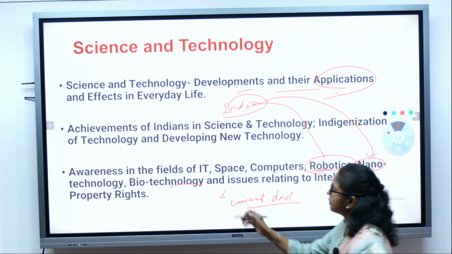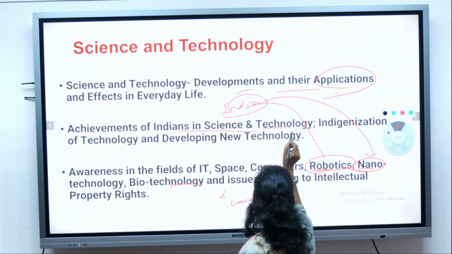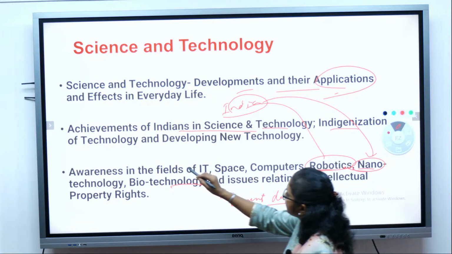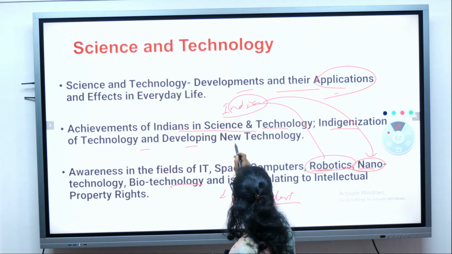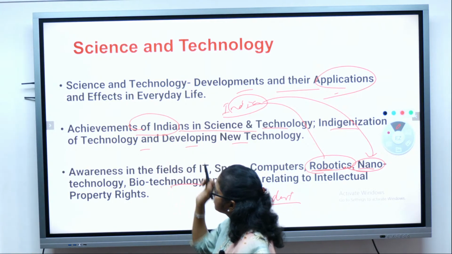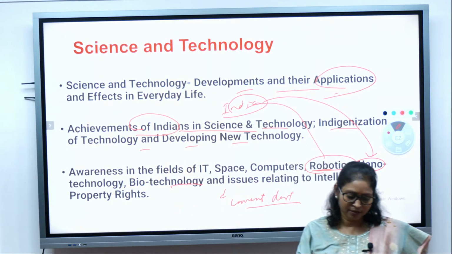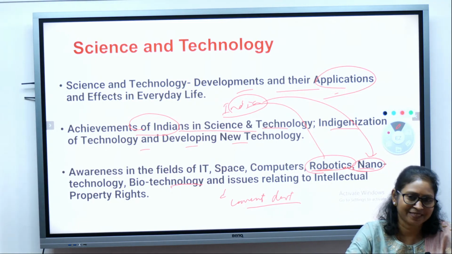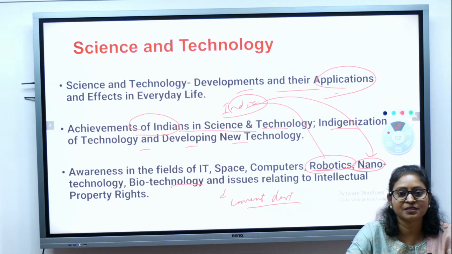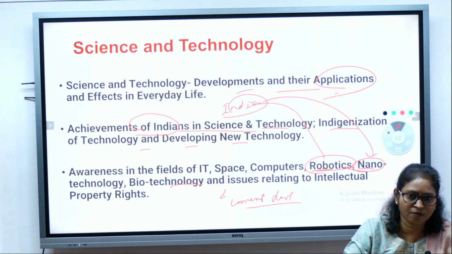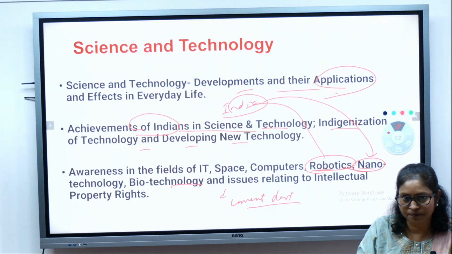Then achievements of Indians in science and technology, indigenization of technology and development as well as new technology. So what do you understand by achievements of Indians? You know, like Dr. APJ Abdul Kalam, our former president, he was known as a missile man, right? Because he has hugely contributed to the field of missile technology, isn't it?